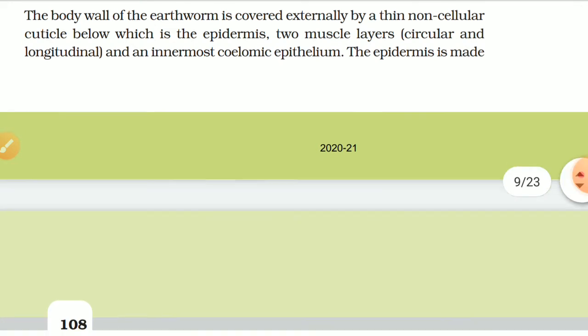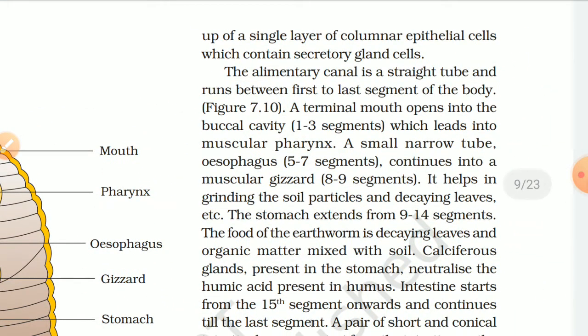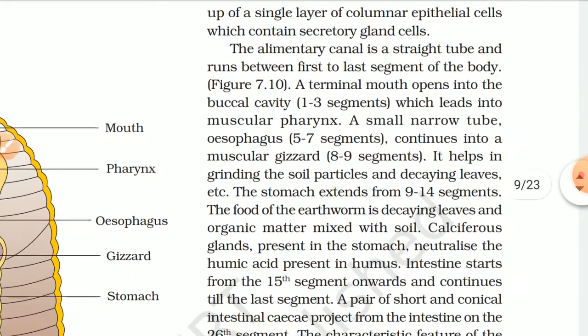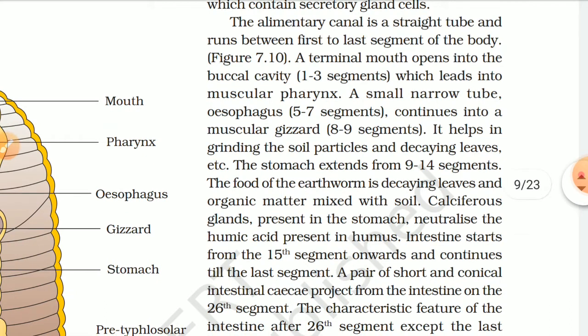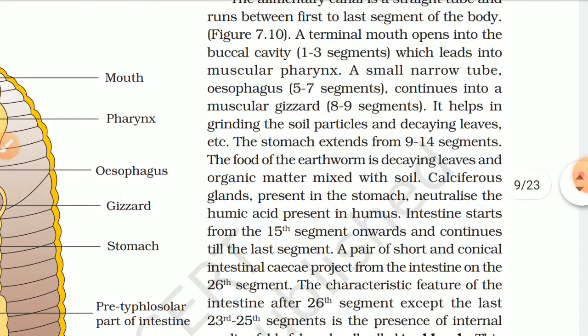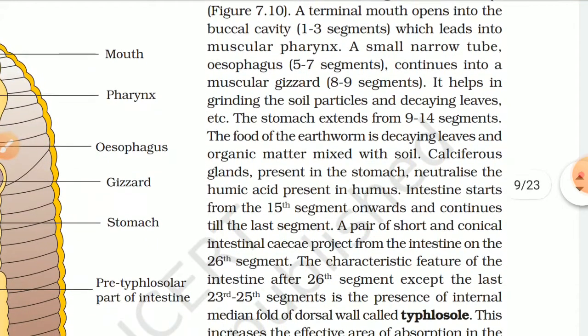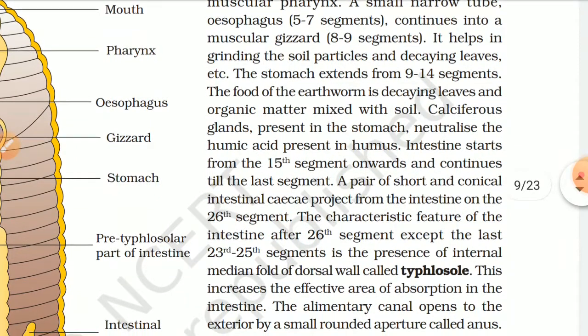The epidermis is made up of a single layer of columnar epithelial cells which contain secretory gland cells. The alimentary canal is a straight tube and runs between the first to last segment of the body. Figure 7.10. A terminal mouth opens into the buccal cavity, 1 to 3 segments, which leads to the muscular pharynx. A small narrow tube, the esophagus, 5 to 7 segments, continues into the muscular gizzard, 8 to 9 segments.